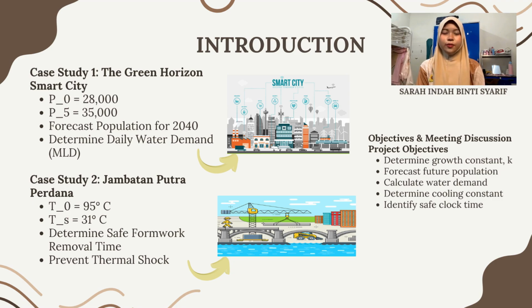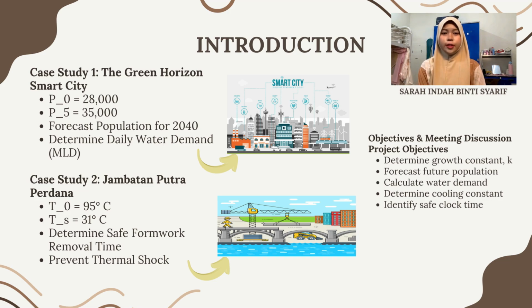For case study 2, the Jambatan Putra Perdana project, we focus on thermal safety modeling. Our group data includes an initial concrete temperature of 95 degrees Celsius and an ambient temperature of 31 degrees Celsius. As site engineers, we must prevent thermal shock, because removing the formwork while the internal temperature is above 35 degrees Celsius can lead to structural cracks. Therefore, our objective is to determine the precise clock time for safe removal.